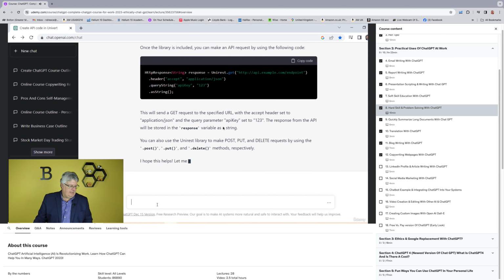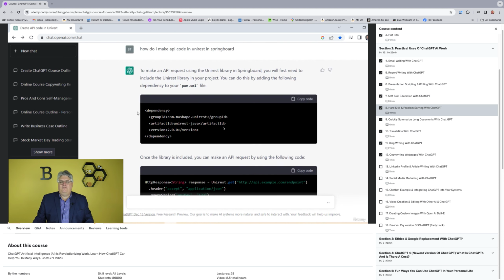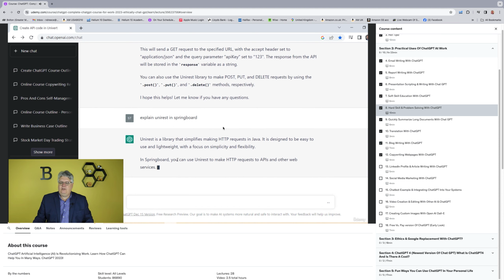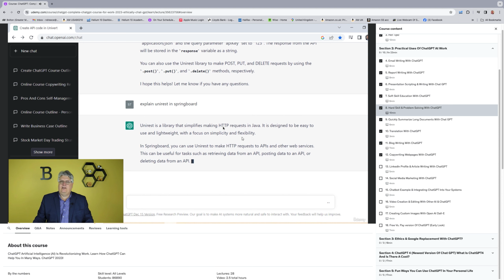And maybe I just want to explain Unirest in Spring Boot, right? Maybe I want to just have more general knowledge on that. As far as all that, it talks about okay, what is this? We just learned all the coding stuff. Again, I'm not a coder, but it talks about what this is, how it works, and how you can use this code, request APIs, other web services, et cetera, et cetera.